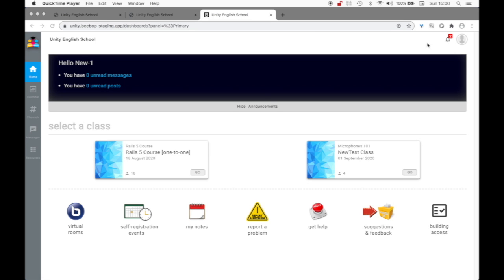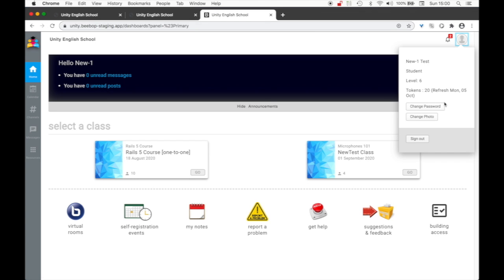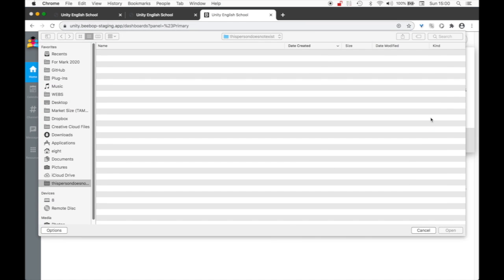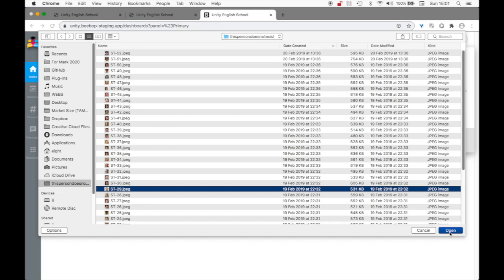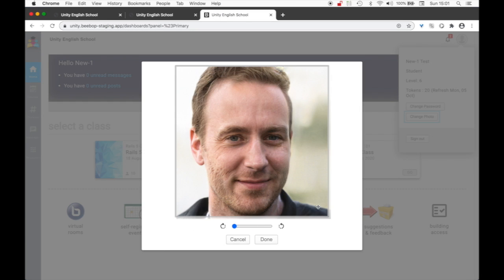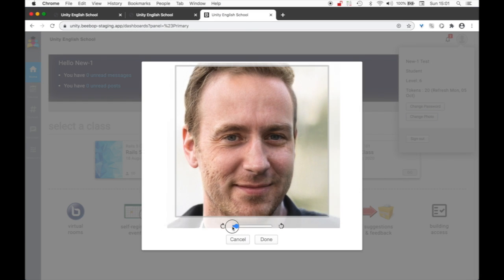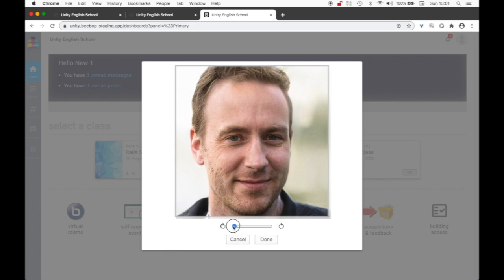Any user can update a picture. You see a picture is missing here, I click on that and I go change photo. Now all I have to do is find a photo, upload it, adjust it if I need to, but this one is actually already okay.